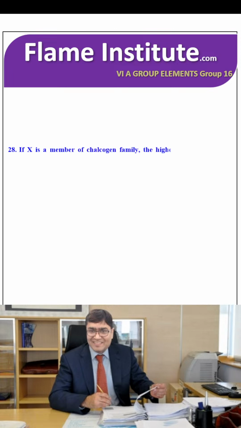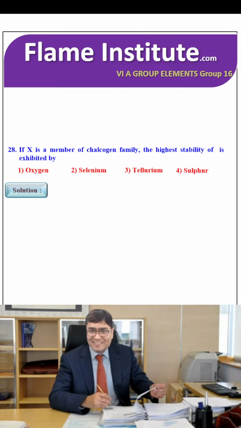If X is a member of the halogen family, the highest stability of X minus is exhibited in oxygen, selenium, beryllium or sulfur. Oxygen forms a stable O2 negative ion because of its small size and high electronegativity. So oxygen is the correct option.